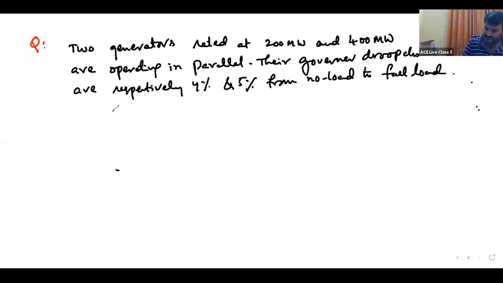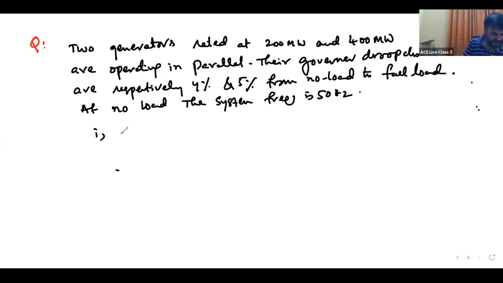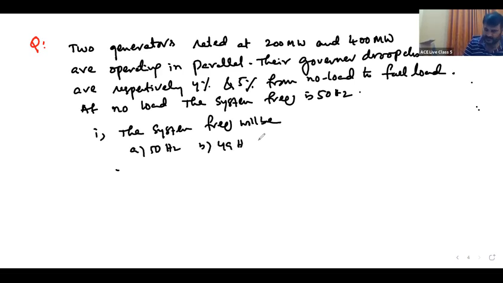At no load, the system frequency is 50 hertz. Now the system frequency will be: A, 50 hertz; B, 49 hertz; C, 51.3 hertz; D, 47.7 hertz.